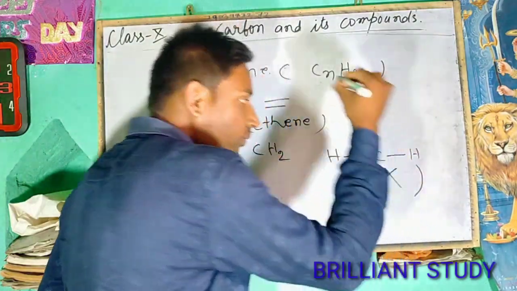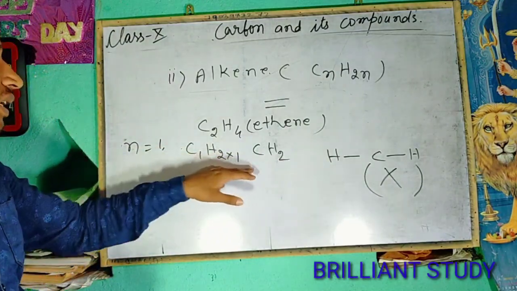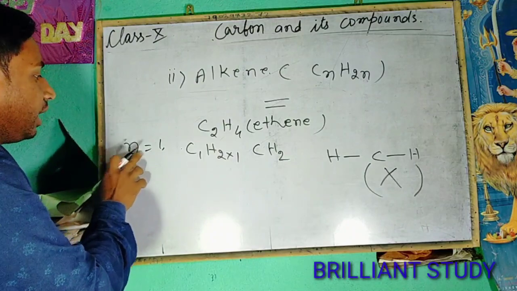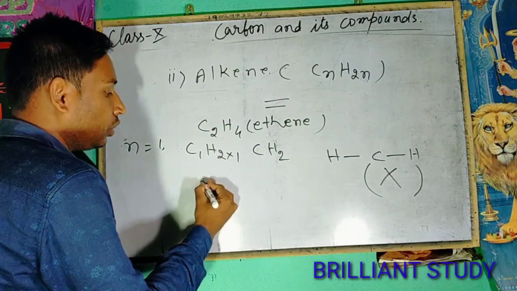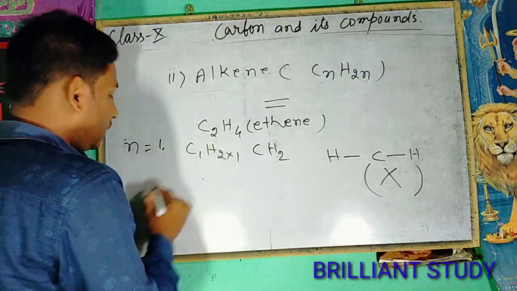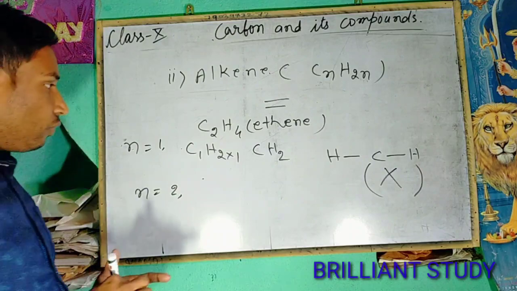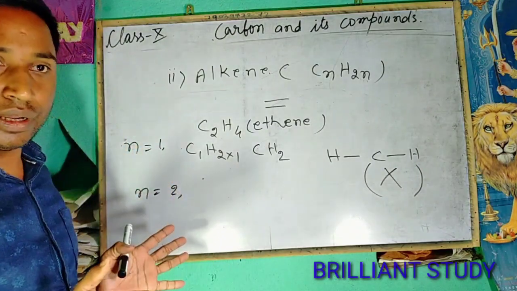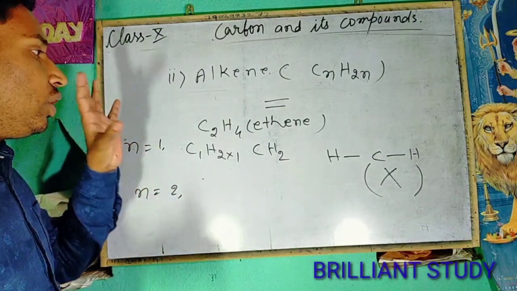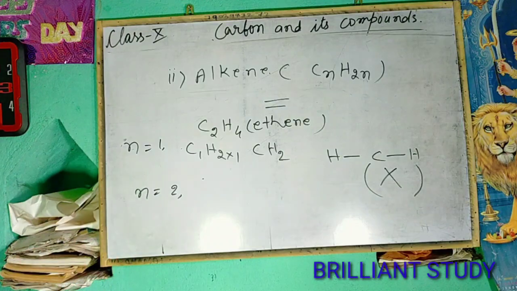So for the number of carbon atoms 1, it is not possible to make an alkene. So the alkene starts with carbon number 2. We never talk about methene because there is no such compound.